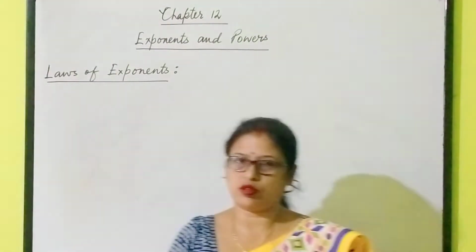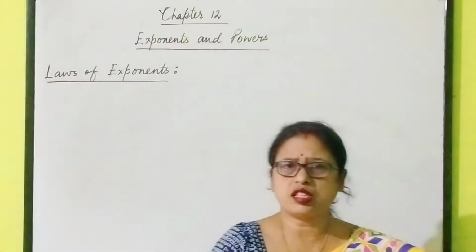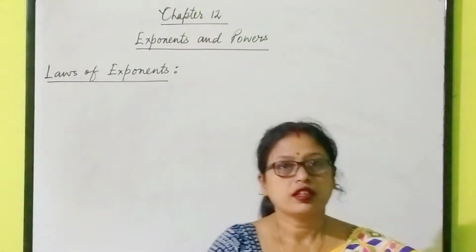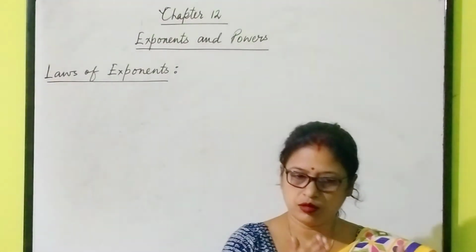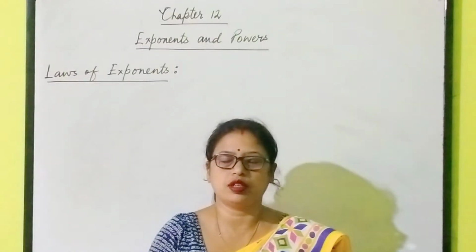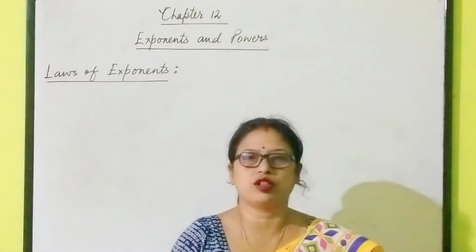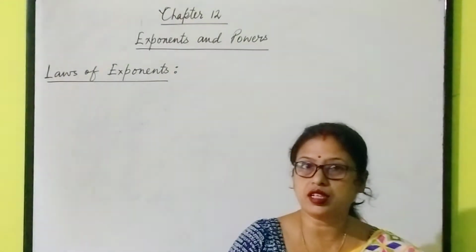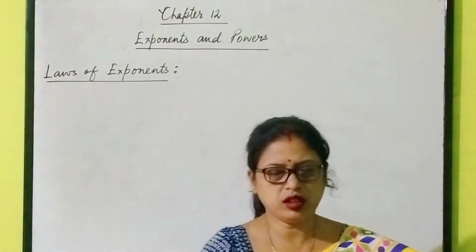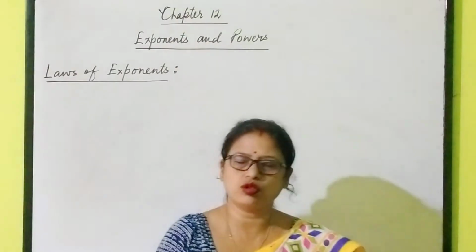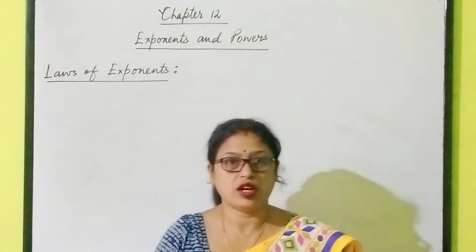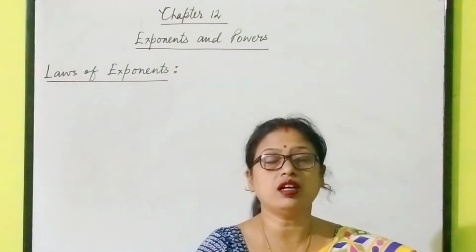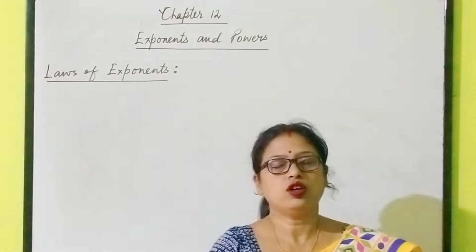Exponents and powers. Exponents, you know, my dear students. Suppose a is repeated 5 number of times. How will you write? A will be repeatedly multiplied with itself 5 number of times: a into a into a into a into a. So you will write it as a to the power 5. I am not going into details here, you know these things already. Here a is known as the base and 5 is known as the power, or exponent, or index.